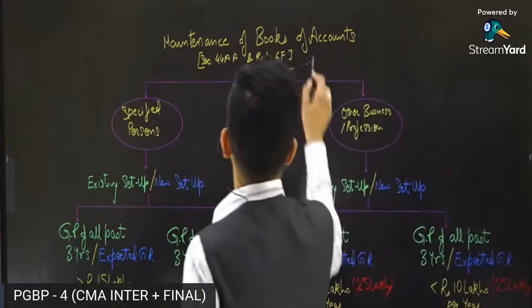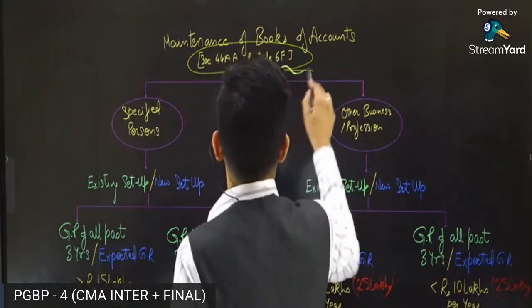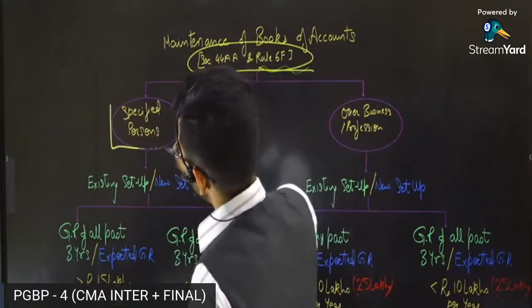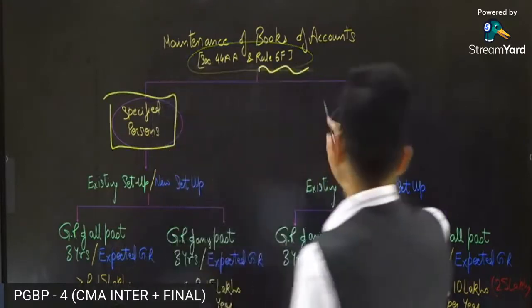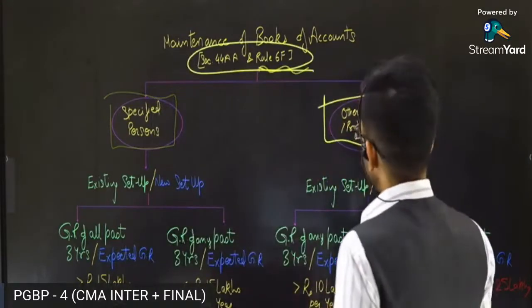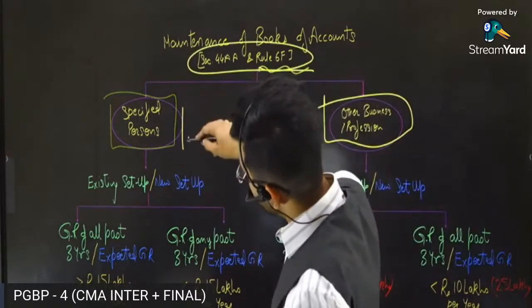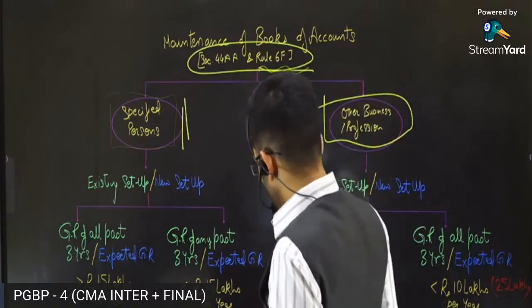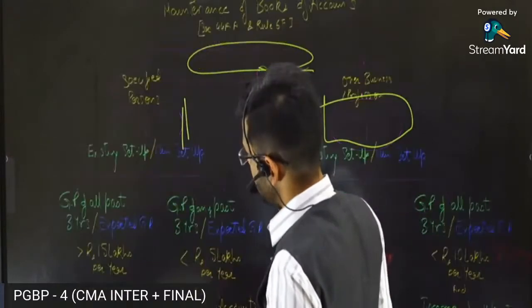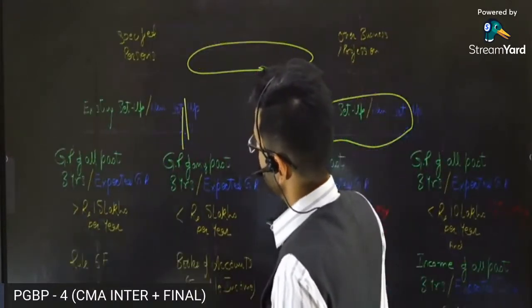So maintenance of books of accounts, section 44AA, read with rule 6F. Now this is divided into two parts. First is for specified business. The other one is for other business or profession. For specified persons, the limits for requirement of maintenance of books of accounts are given in this particular chart. Let's read the limits.